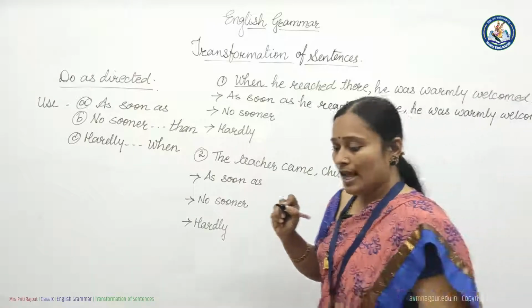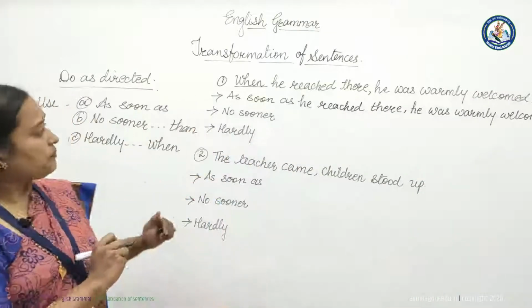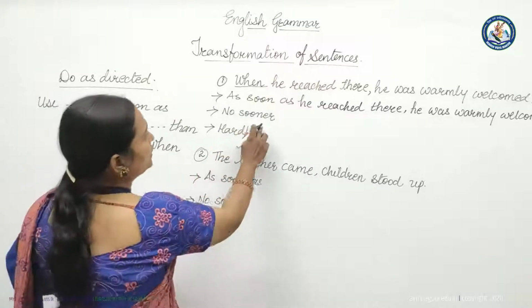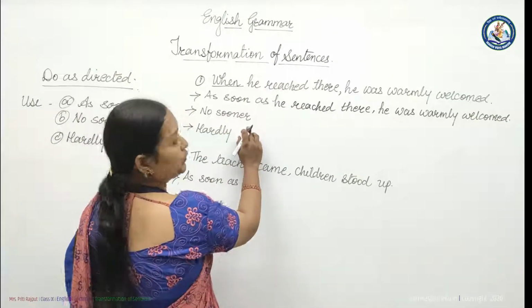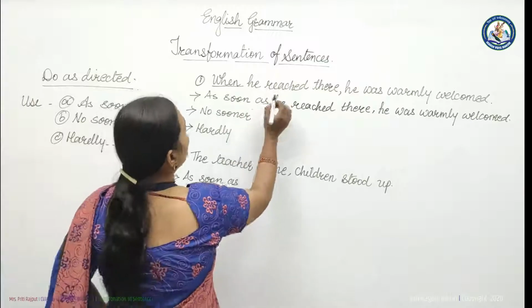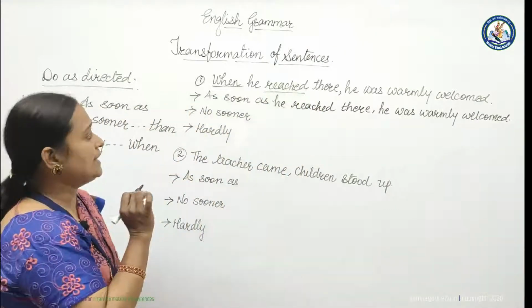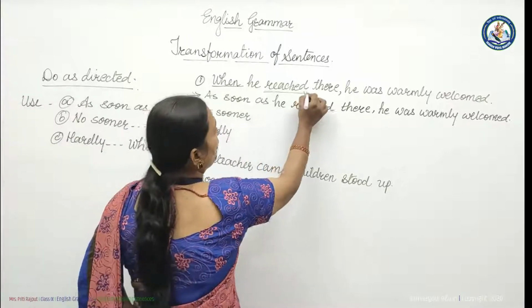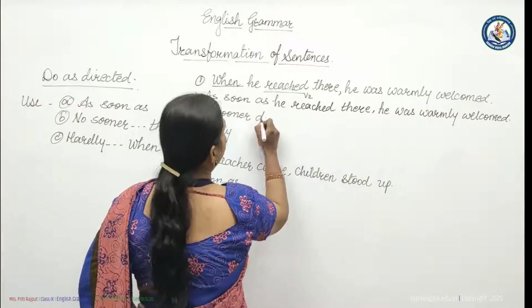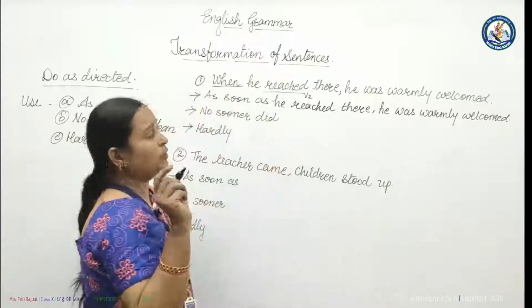Then no sooner. After no sooner we have to write a helping verb. Here there is no helping verb, so we have to move towards the main verb. It is reached, in V2 form. So here we have to write did. Did plus V1.